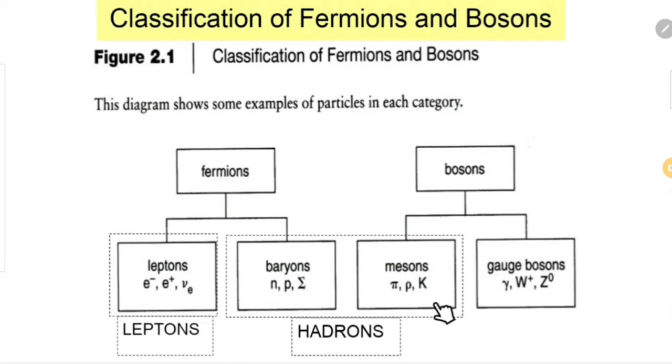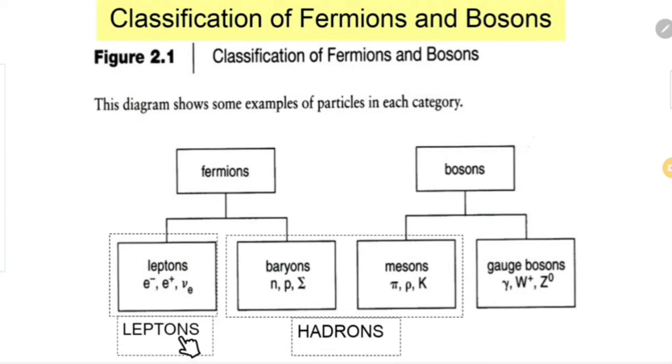Next category is based on their interaction with the strong force, as leptons and hadrons. That means classification of particles based on their susceptibility to the strong force. That classification is of two types, leptons and hadrons.